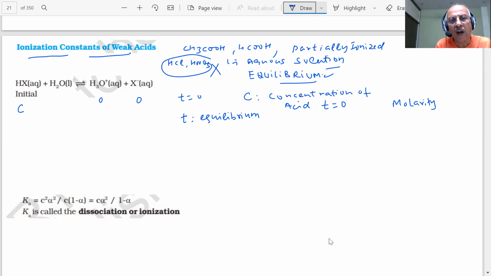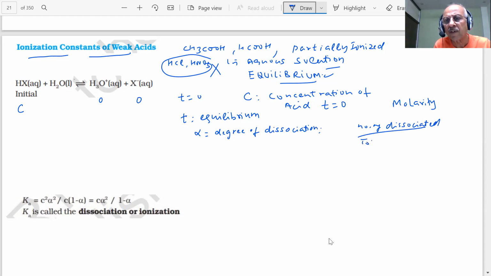Then if I know alpha is the degree of dissociation, what do you mean by degree of dissociation, student? The extent of dissociation. That is what I'm saying. What is the extent of dissociation, student? The number of dissociated particles at time t divided by the total number of particles.